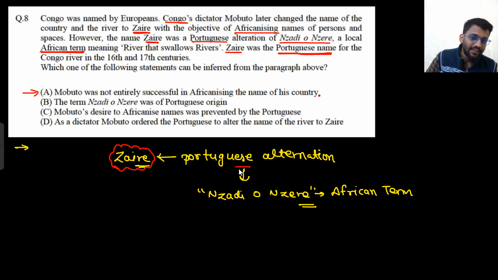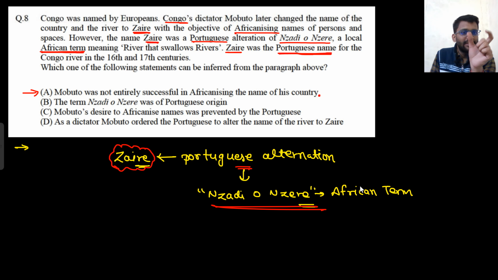That was a Portuguese alternation, and here it is written that Zaire was a Portuguese name. The African term was Najadi or Najere, not Zaire. He wanted to Africanize, but he couldn't. He was not entirely successful in Africanizing. From Najadi or Najere, which was an African term, he took a Portuguese alternation, that was Zaire. So that name he gave.